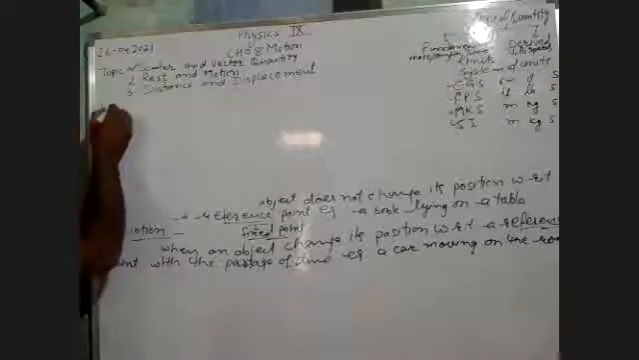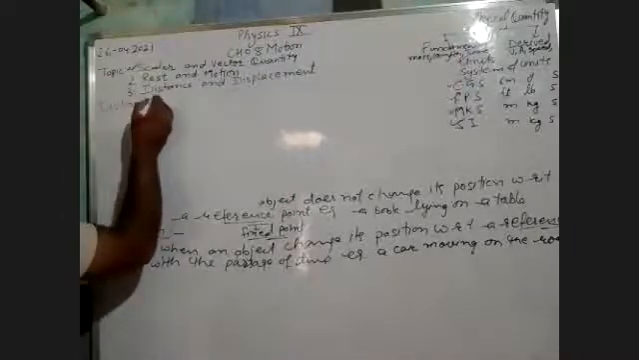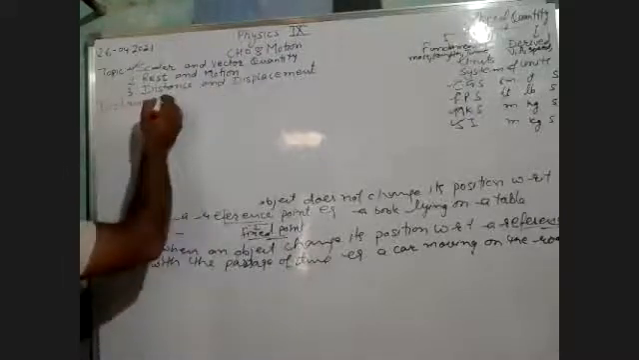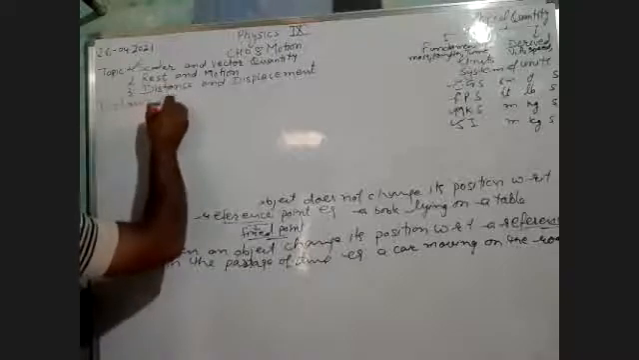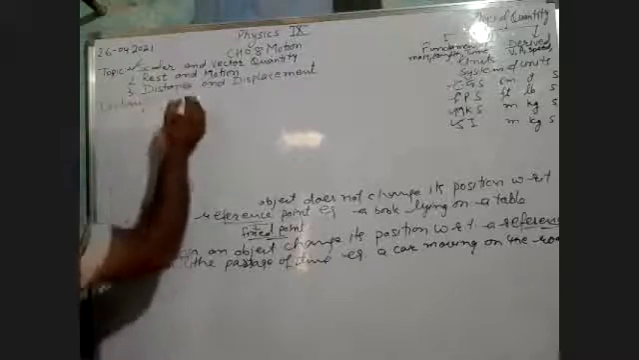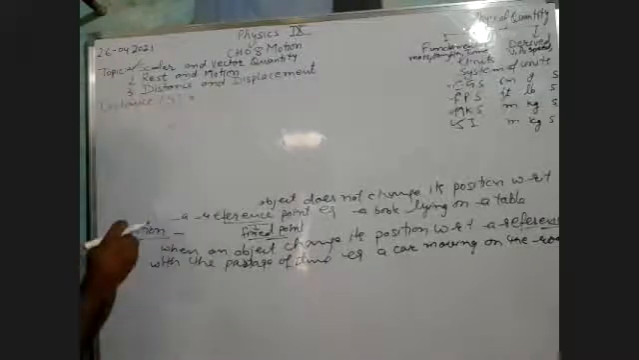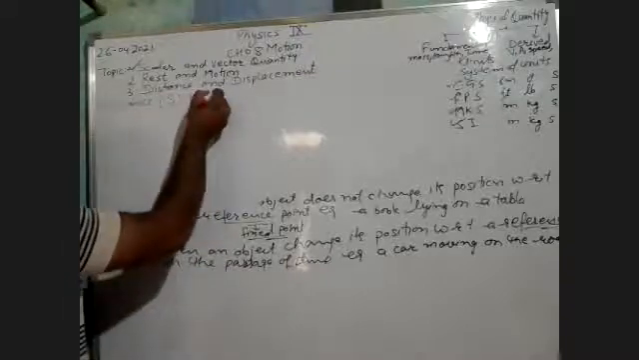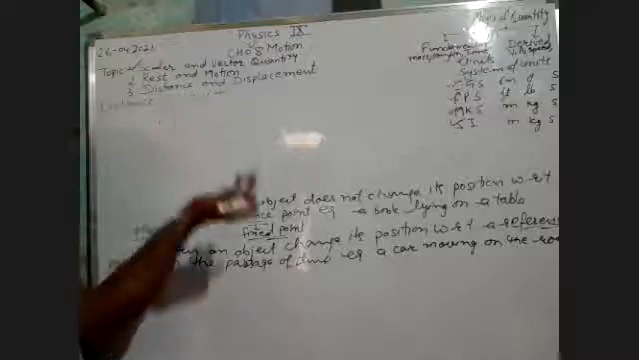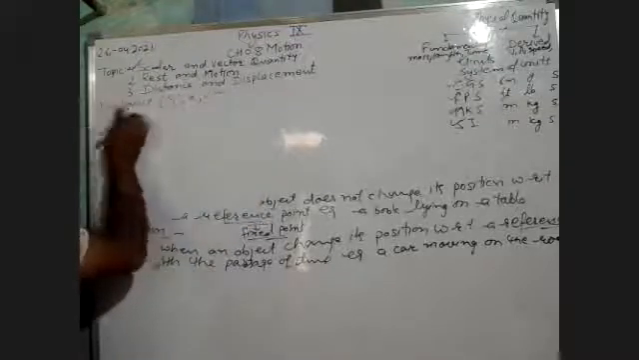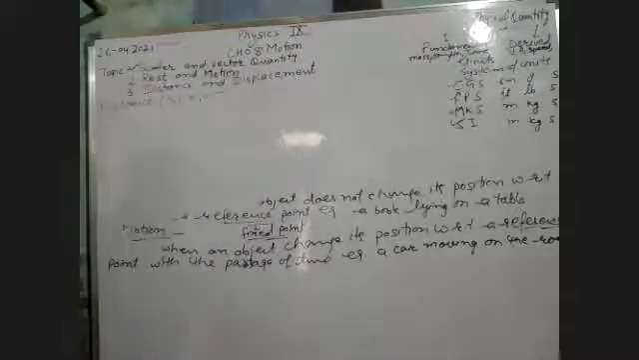So what is distance? For the representation of distance, we can take the symbol capital S. In many books it is denoted by S, in many books by X, and also by Y. You can take any of these symbols, S, X or Y, to represent distance and displacement. Okay, so what is distance?